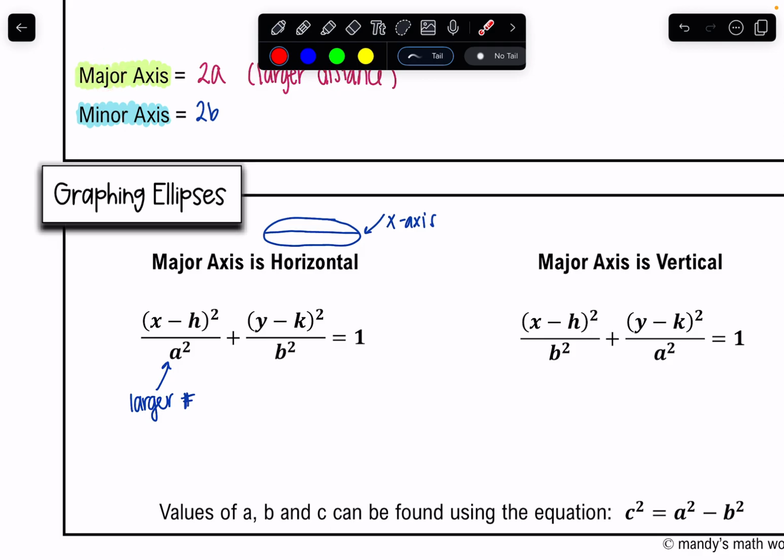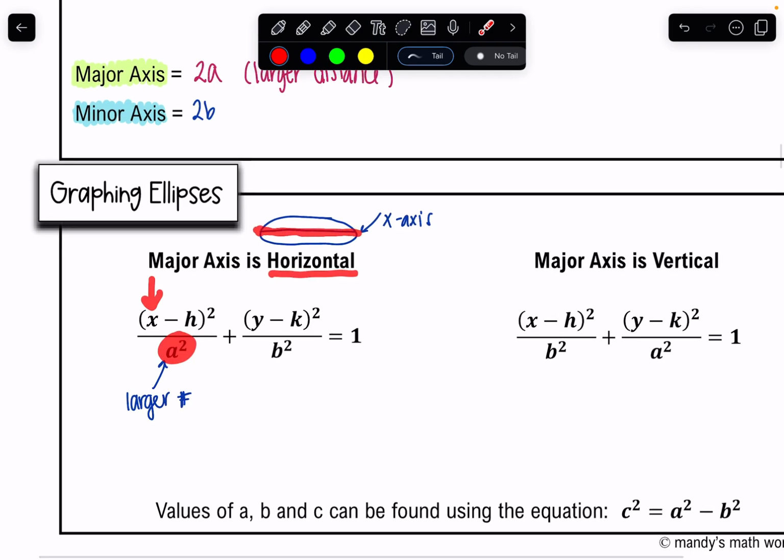So that larger value should be under the x if your major axis is horizontal, because we're running along the x-axis. We're moving left or right. So if my major axis, or that larger distance between my two vertex points, is running horizontally, then you're going to see your a value underneath the x. We also always have to have my equation equal to 1, and that will come in handy later on.